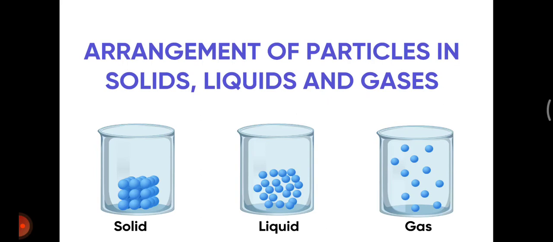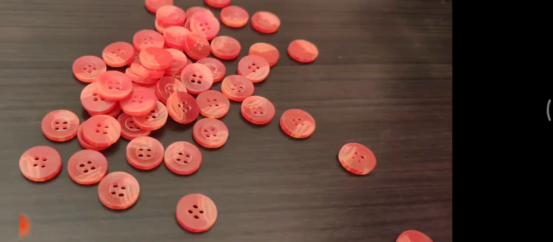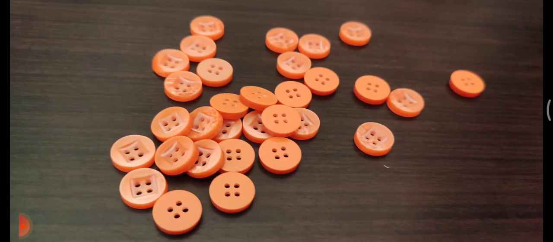Now moving on to the activity part. First of all, you have to take a drawing sheet or a kind of chart paper, okay, a plain sheet, then your eraser, pencil and your scale. Then you have to draw some images, but before that you also require some buttons according to your wish. Meaning, according to the object which you are going to draw, you can choose your colors, right? So these are the buttons, and you can also use bindis, you know, bindis which women put on their forehead. That is a kind of bindi you can use.